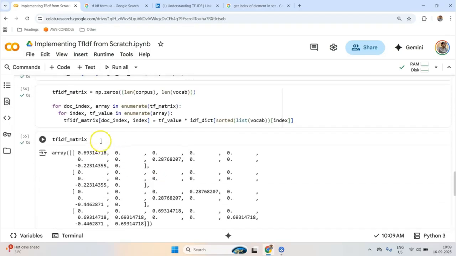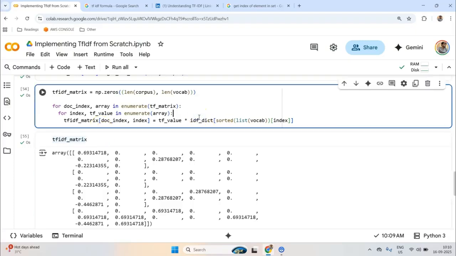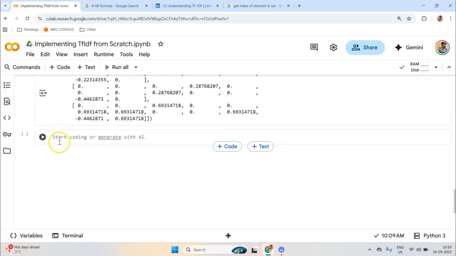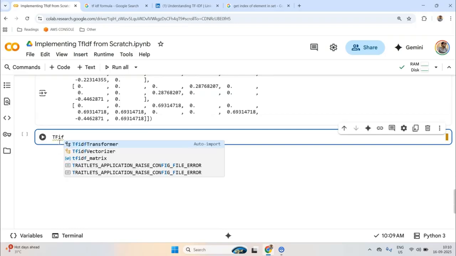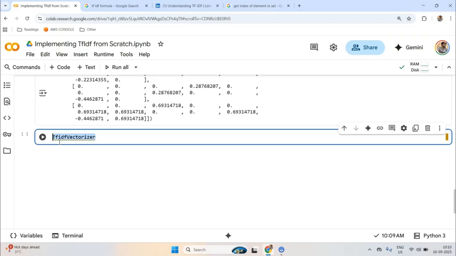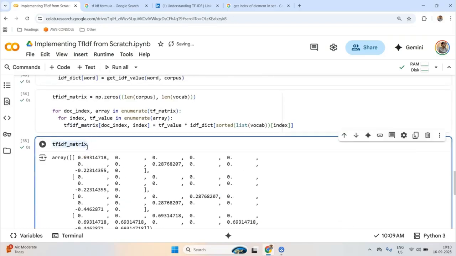So with this video, I know there are a lot of things that I feel I have missed in terms of the implementation part, and I feel if I had gone for a class-based approach, the way sklearn implements it via the TF-IDF vectorizer, I would have avoided many of the difficulties that I was facing.